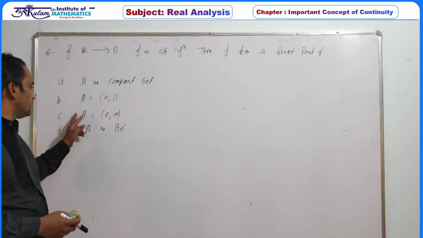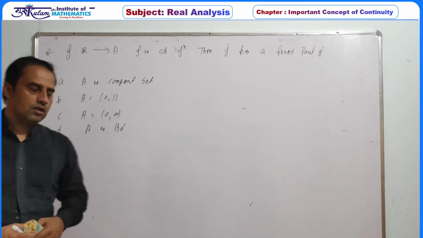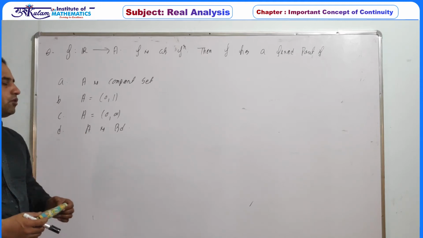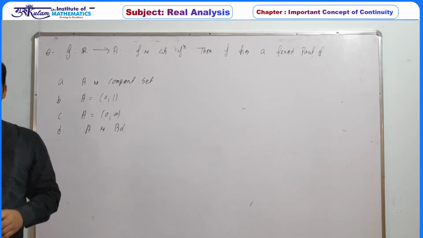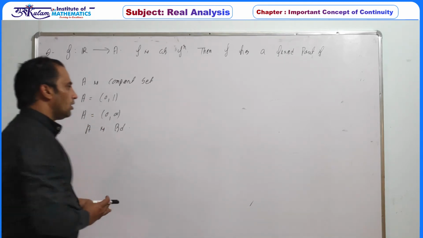And does any continuous function defined from the real line to [0, infinity) have a fixed point or not? Again, does every continuous function defined from R to a bounded set have a fixed point? The last one we have already proved. Just try by yourself and let me know your answer on WhatsApp or Telegram.